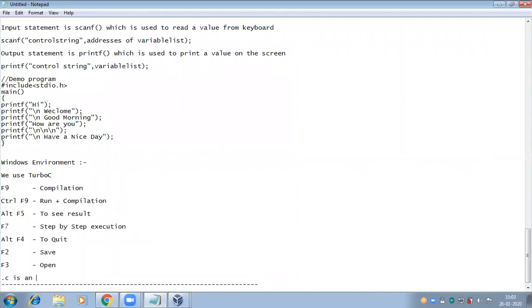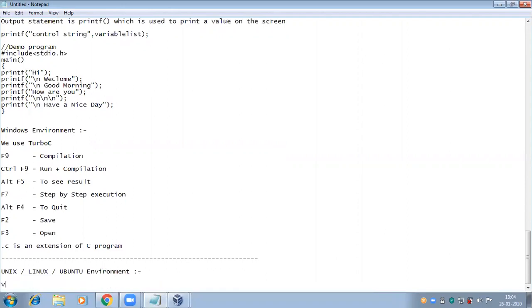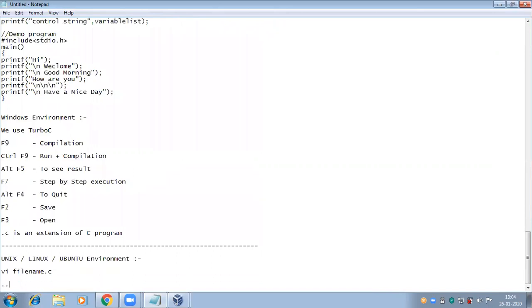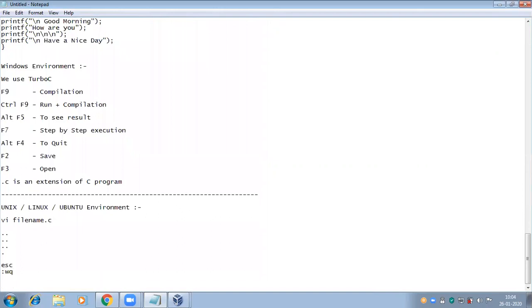.c is the extension of a C program. In Unix or Linux or Ubuntu or Fedora, in any platform, I'm using the vi editor to write the program: vi filename.c. Then escape, save and quit.